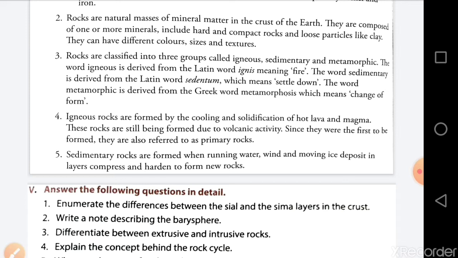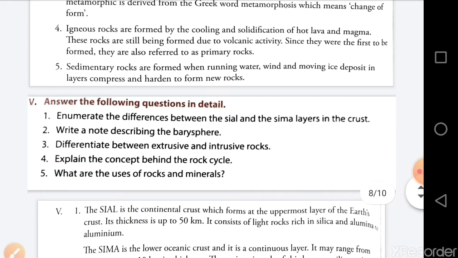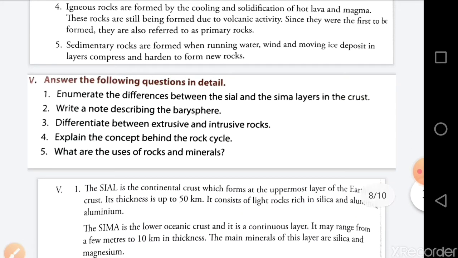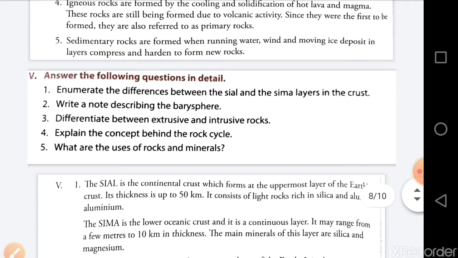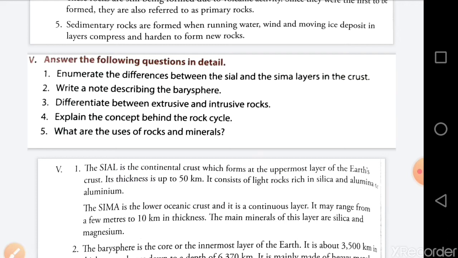Okay, now come to the question number 5. Answer the following question in detail. I am only explaining what you have to write there, so that you come to know. Enumerate the difference between the Sial and Sima layers in the crust. Sial and Sima layers of the crust mean continental crust and oceanic crust. About them you have to write. Okay.